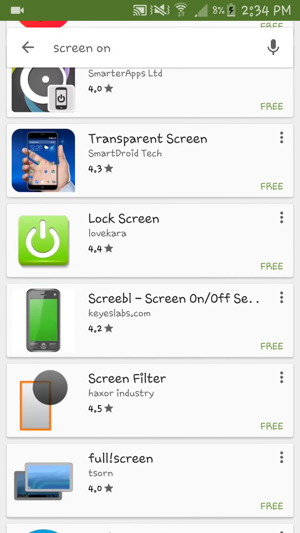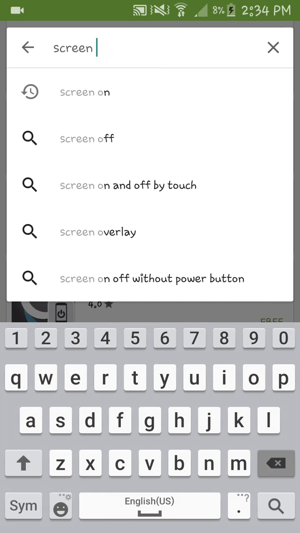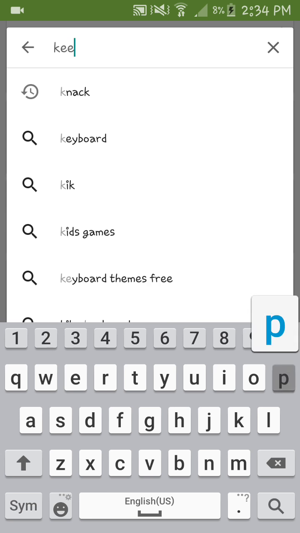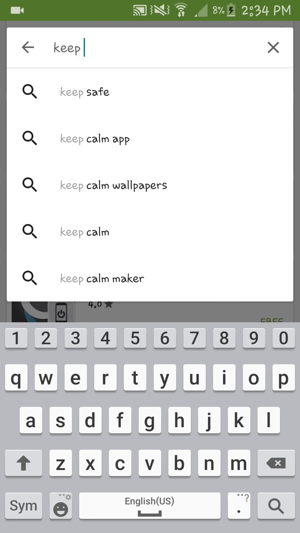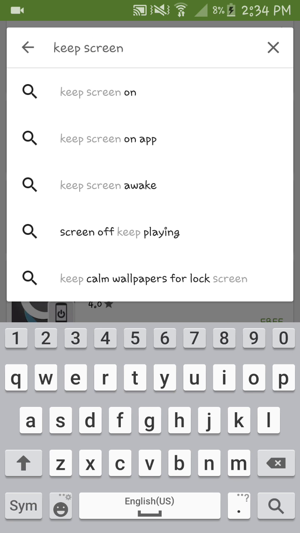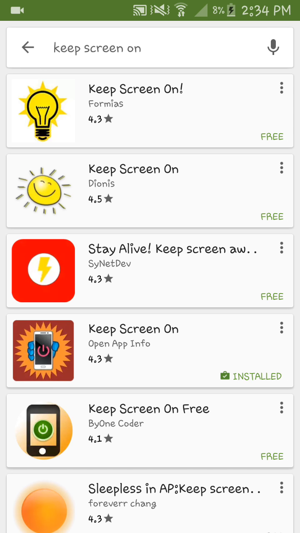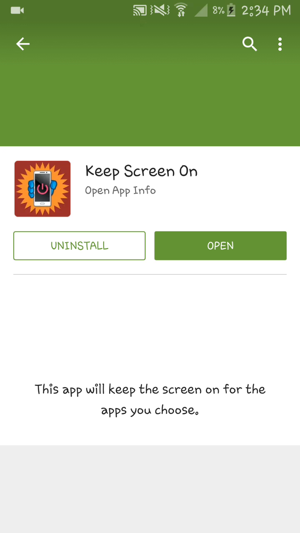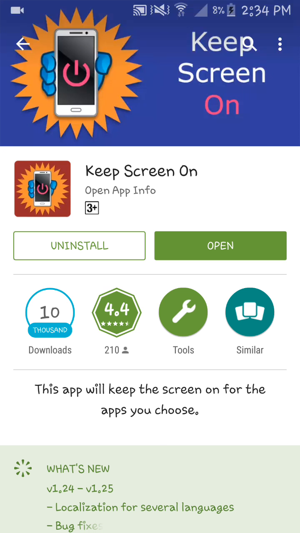Keep Screen On. Skip Screen On. Oops. There we go. Now keep Screen On and download this one. I already downloaded that Keep Screen On app, and I'm gonna open it up right now.